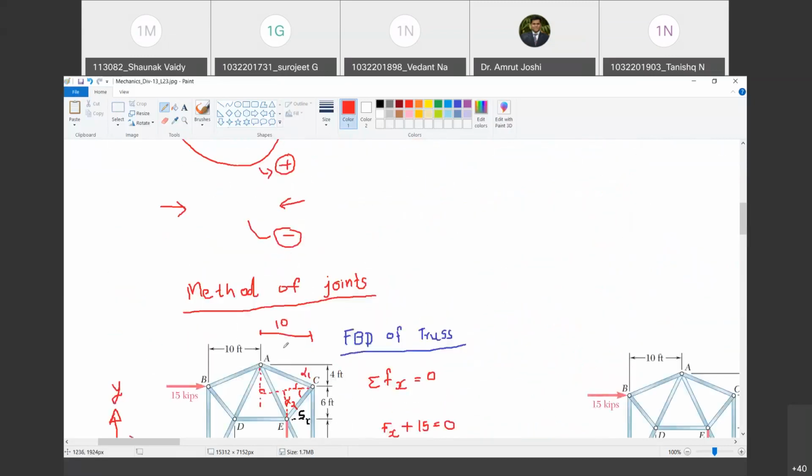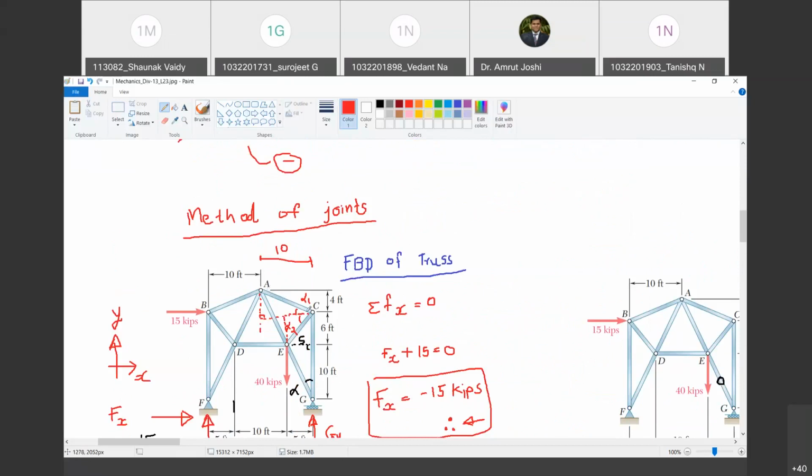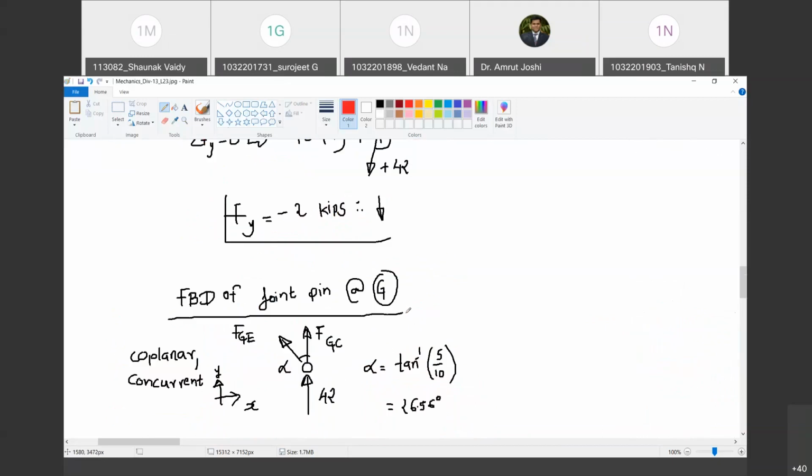So we have now found the forces in members CA and AE. Now, if you look at joint A, there are only two unknowns: the forces in members BA and AD. Do you agree with me? Yes, sir. So what is the next thing? I will draw the free body diagram of joint A. Then you can draw the free body diagram of the joint pin at D or B, and you can proceed. This way, you will be able to find the forces in all the members of the truss. This method of successively drawing free body diagrams of joint pins is called the method of joints. Are you with me? Yes, sir.